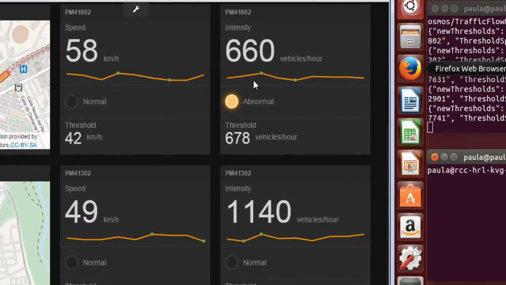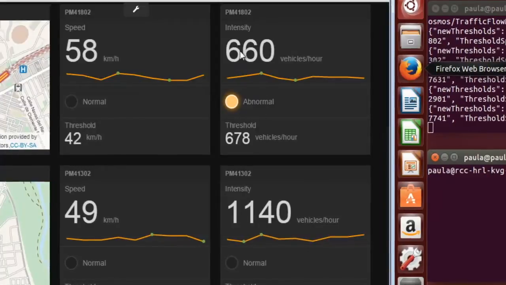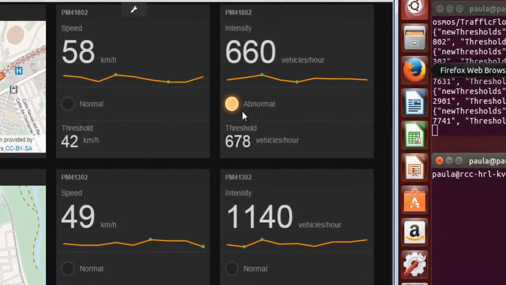Note that the traffic data gets updated for all sensors roughly once every 5 minutes. We now see that the traffic data has been updated for all three sensors.